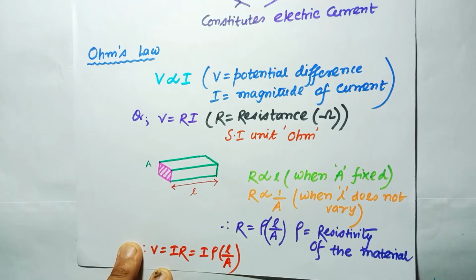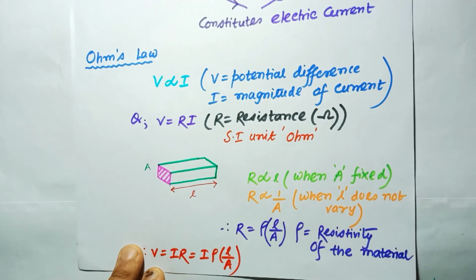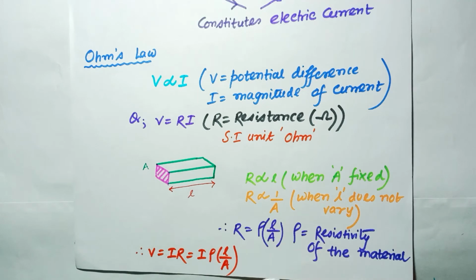Now the resistance is more if the length of the conductor increases. So we can write R is proportional to L, where the cross sectional area is fixed. Again, the resistance is inversely proportional to the cross sectional area of the conductor. So R is proportional to 1 by A, where the length does not vary. By combining together we can write R is equal to rho times L by A, where rho is called the resistivity of the material. So by putting the value of R in Ohm's equation, V is equal to I R, it means I times rho L by A.